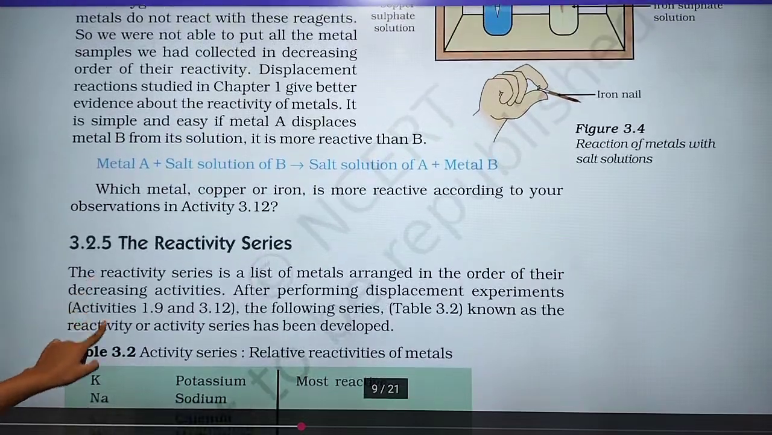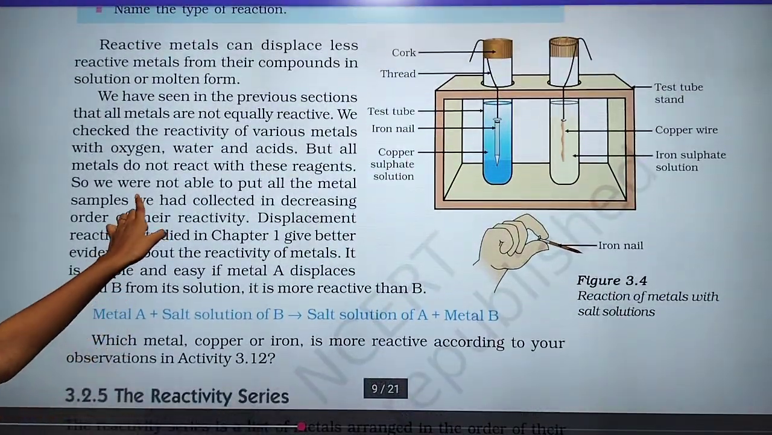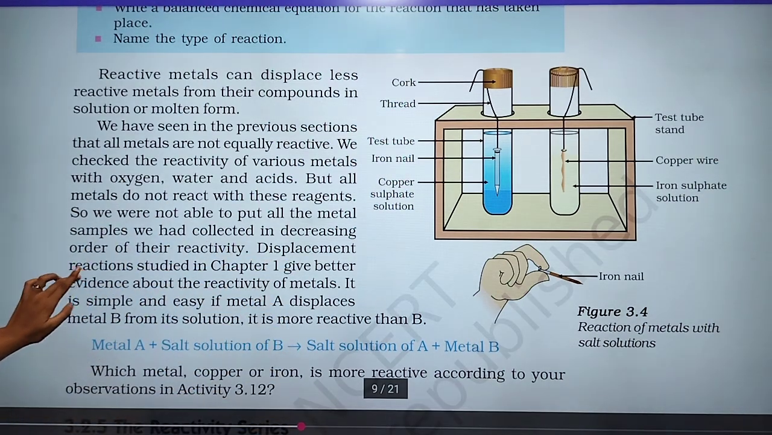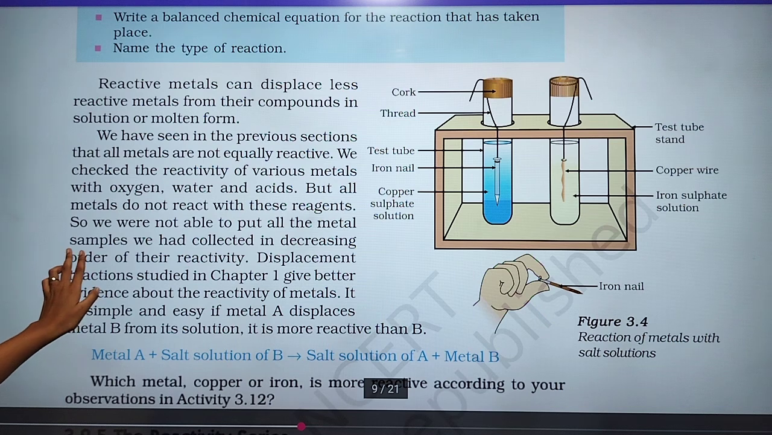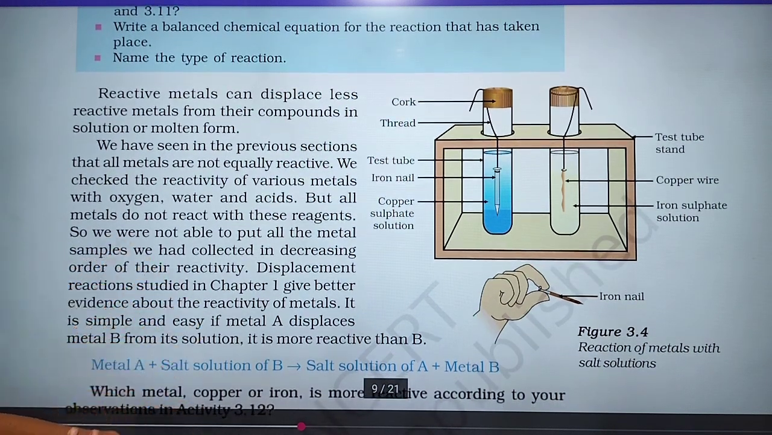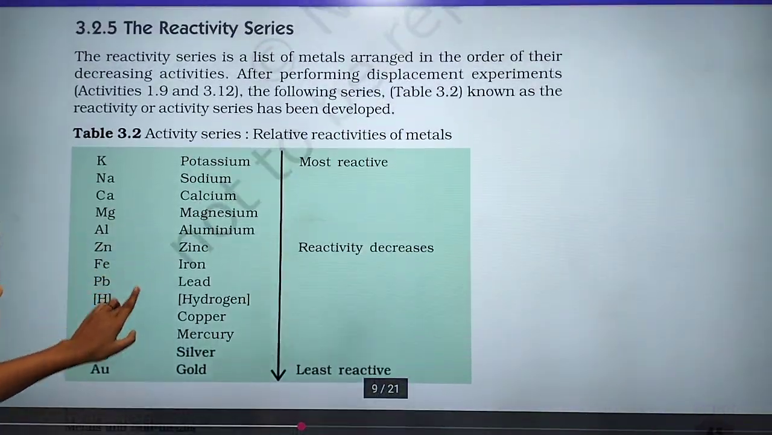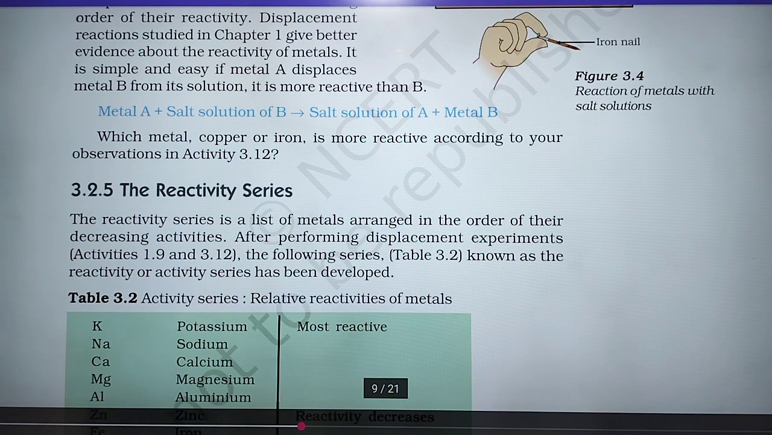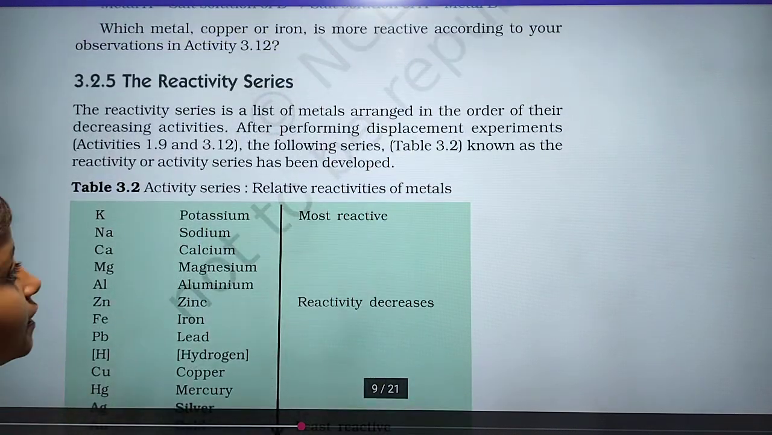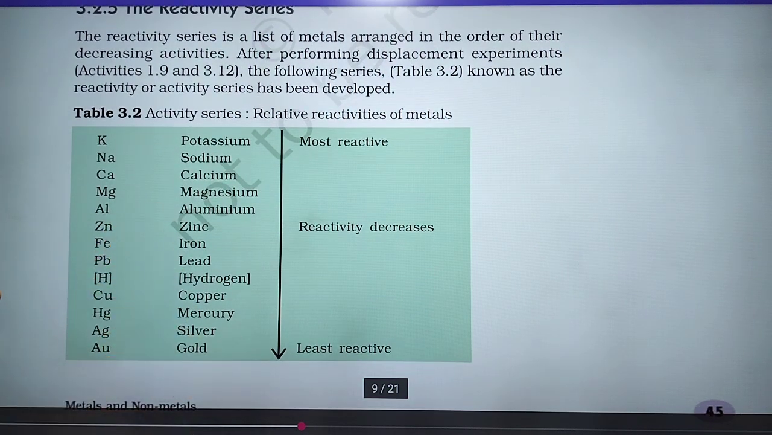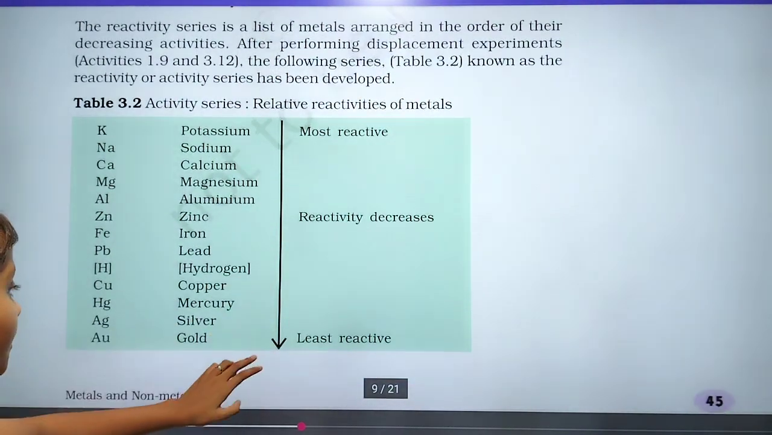Here it is given that all metals do not react with these reagents, so we were not able to put all the metal samples that we have collected in a decreasing order. Okay, here a series is given, that is the reactivity series. The reactivity series is a list of metals arranged in the order of their decreasing activities. After performing displacement experiments, we get the following series. Here the first one is the most reactive, after that the reactivity decreases, and this one is the least reactive.